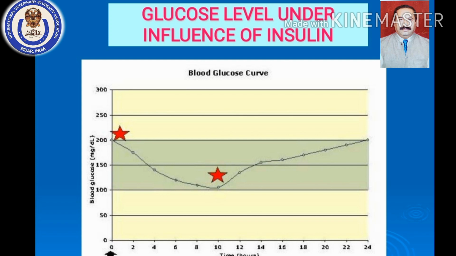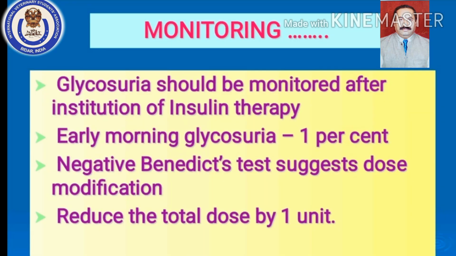Then monitoring. This is also a very important part of managing diabetes mellitus.